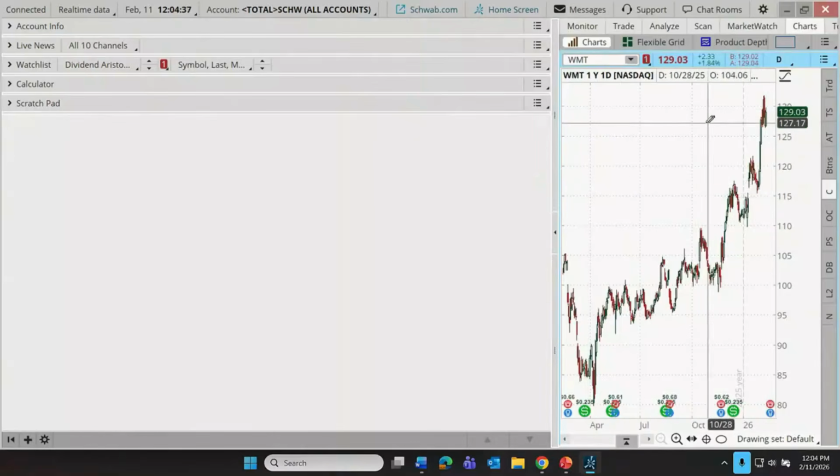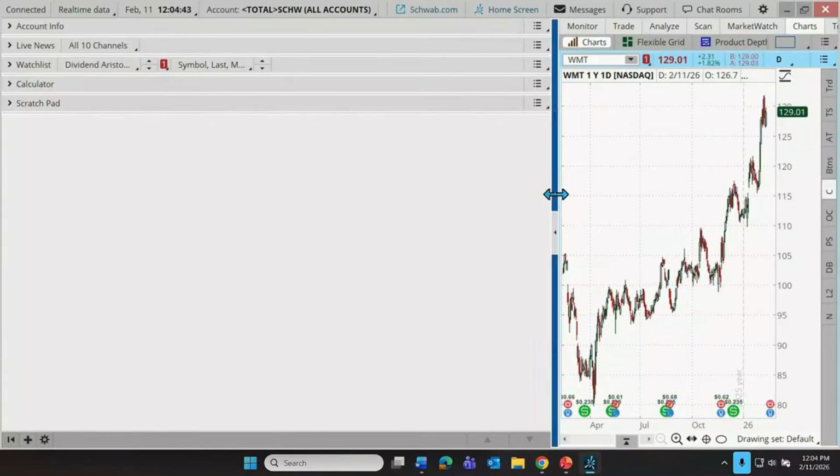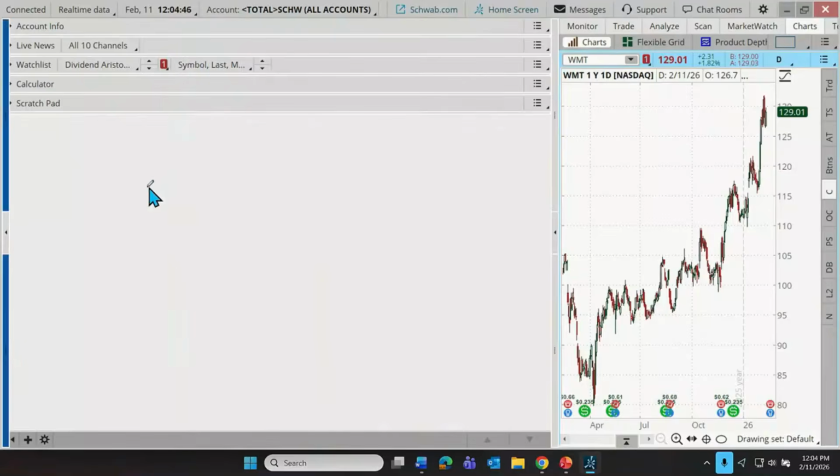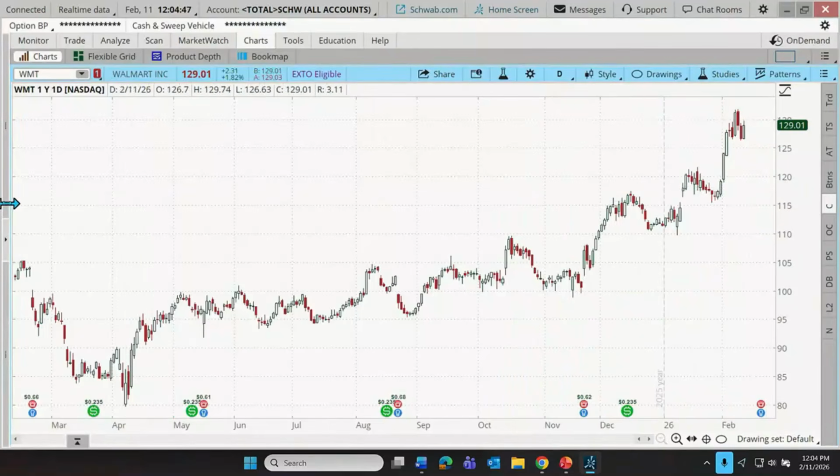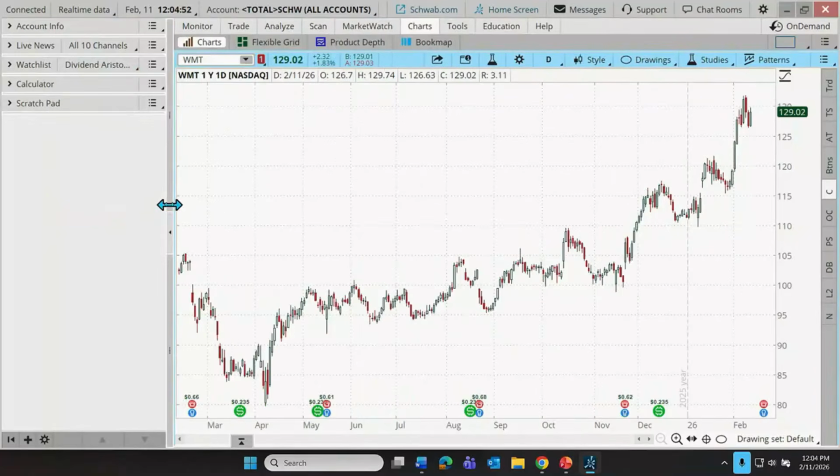That'll just sort of collapse that right side and give us more real estate to work with the left side. Or we can contract it by clicking and dragging that margin back. If we drag it too far, you'll see it snaps all the way to the left and just hides itself. So let's open that back up again.